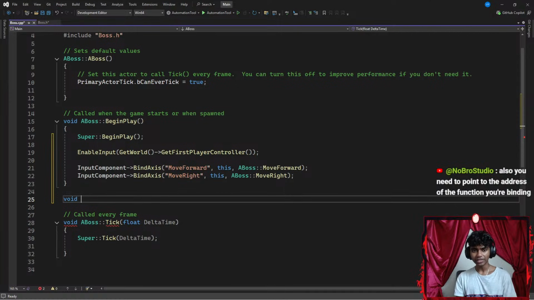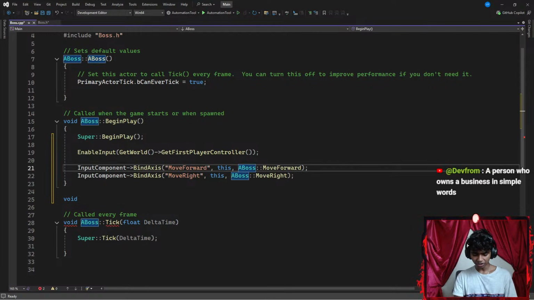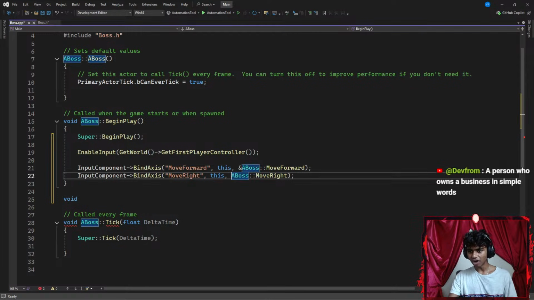Okay, also you need to point the address of the function you're binding. Oh, guys, I actually forgot this part. There we go. So I've got to give the address of operator, or we actually run into the main... What was that error? I forgot the error name.